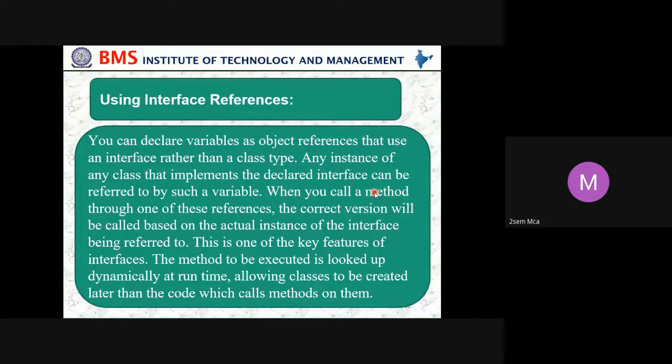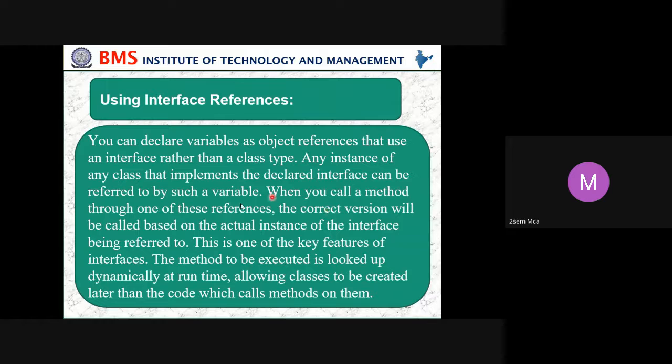So then, what is using an interface as a reference? We can declare a variable as an object reference that uses an interface rather than a class type. Any instance of a class that implements the declared interface can be referred to by such a variable.